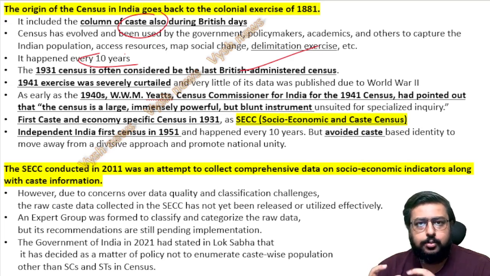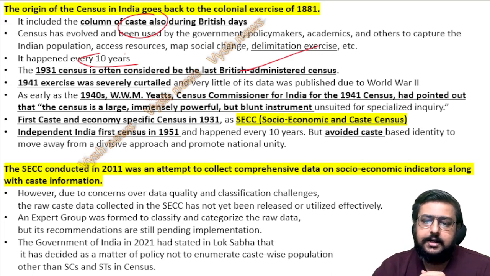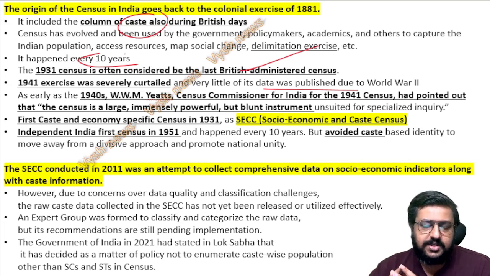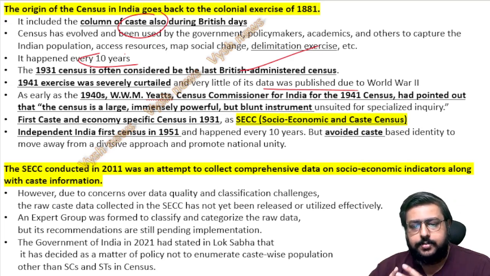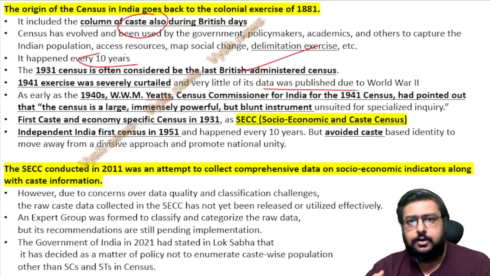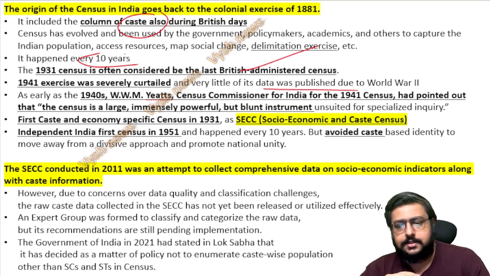So they couldn't collect too much data. It was severely curtailed, and the published data was very minimal. Even caste-related information was not much there. There is a certain static part. In the 1940s, W.M. Yeats, the Census Commissioner for India, pointed out that the census is a very large, immensely powerful but blunt instrument, meaning a useless instrument, unsuited for specialized inquiry. Because they were busy that time and could not handle it, they started criticizing the census process itself.